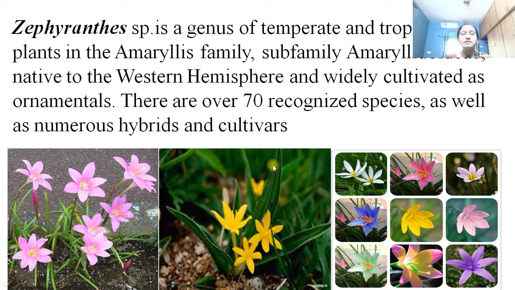There are over 70 recognized species all over the world. Some of them are hybrids, and some of them are natural, original plants. And commonly we call it a lily, but the name of the plant is Zephyranthes. There are very many species.